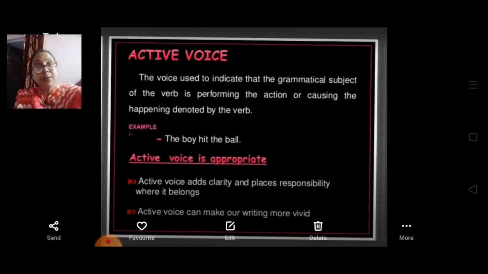The subject is doing some action, but on whom or with whom or on which object he is doing the action, that is the question. So always remember that the appropriate sentence is one where the doer, the action and the object should be there. So that is the main concept of active voice.